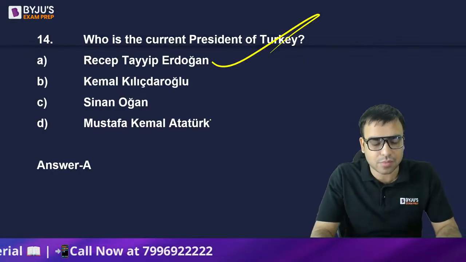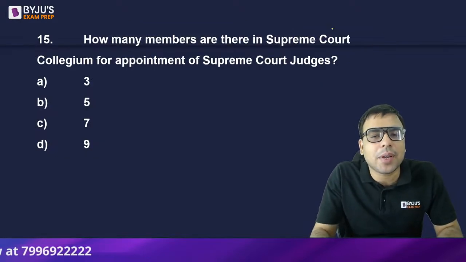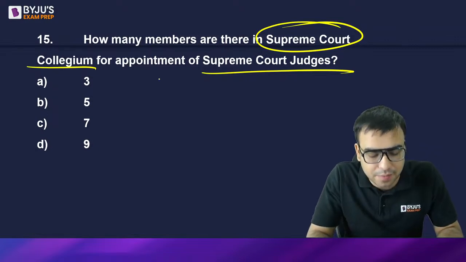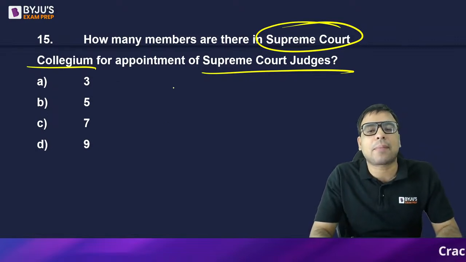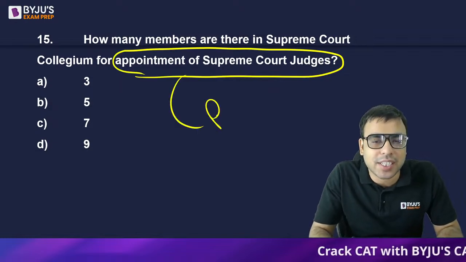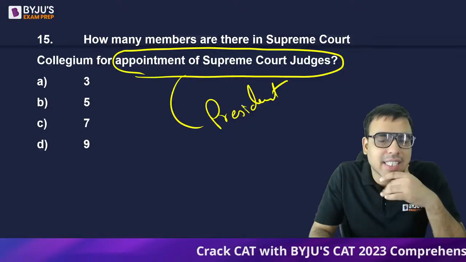Yes, Alauddin, Hakam and Misha, you are all right. The next is: how many members are there in the Supreme Court Collegium for appointment of Supreme Court judges? For the appointment of a Supreme Court judge, the president appoints the judges. But in practice, this is not exactly the case.